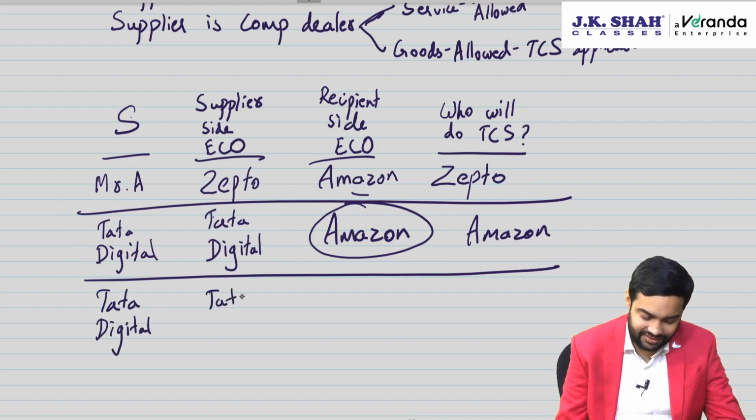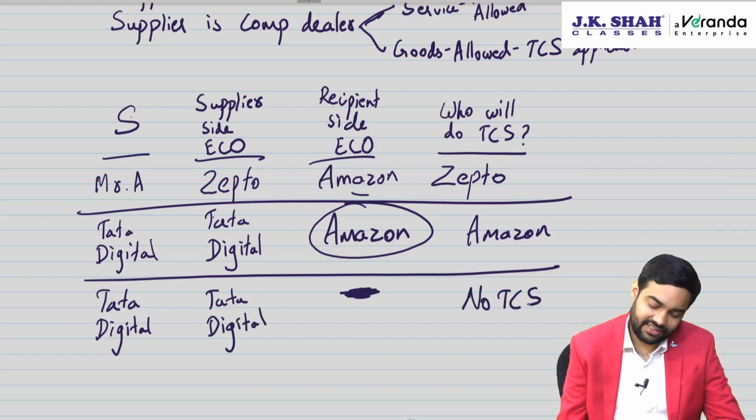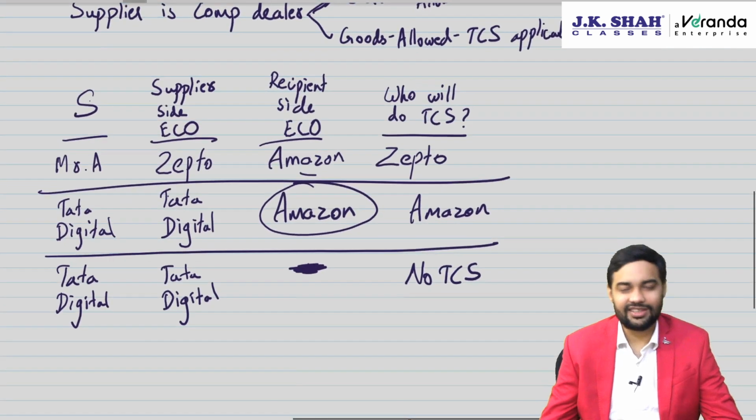Last case can be Tata Digital selling on its own website and there is no recipient side e-commerce operator, then obviously there will be no TCS because you can't do TCS on yourself. Agreed, people?